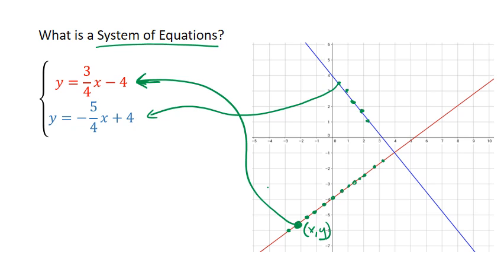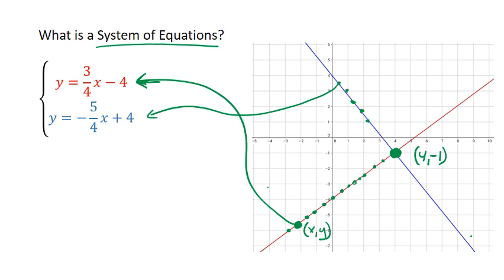So the question that we want to ask ourselves is: is there any x and y coordinate point, a single point, that doesn't just work for one of the equations, but works for both of the equations? Graphically speaking, we can see that visually by simply looking at where the two lines intersect, because that's the only location at which they share a point. And the points on a graph are the points that work in the equation. So this point right here should work in both. It looks like the coordinates of that point are 4, -1.